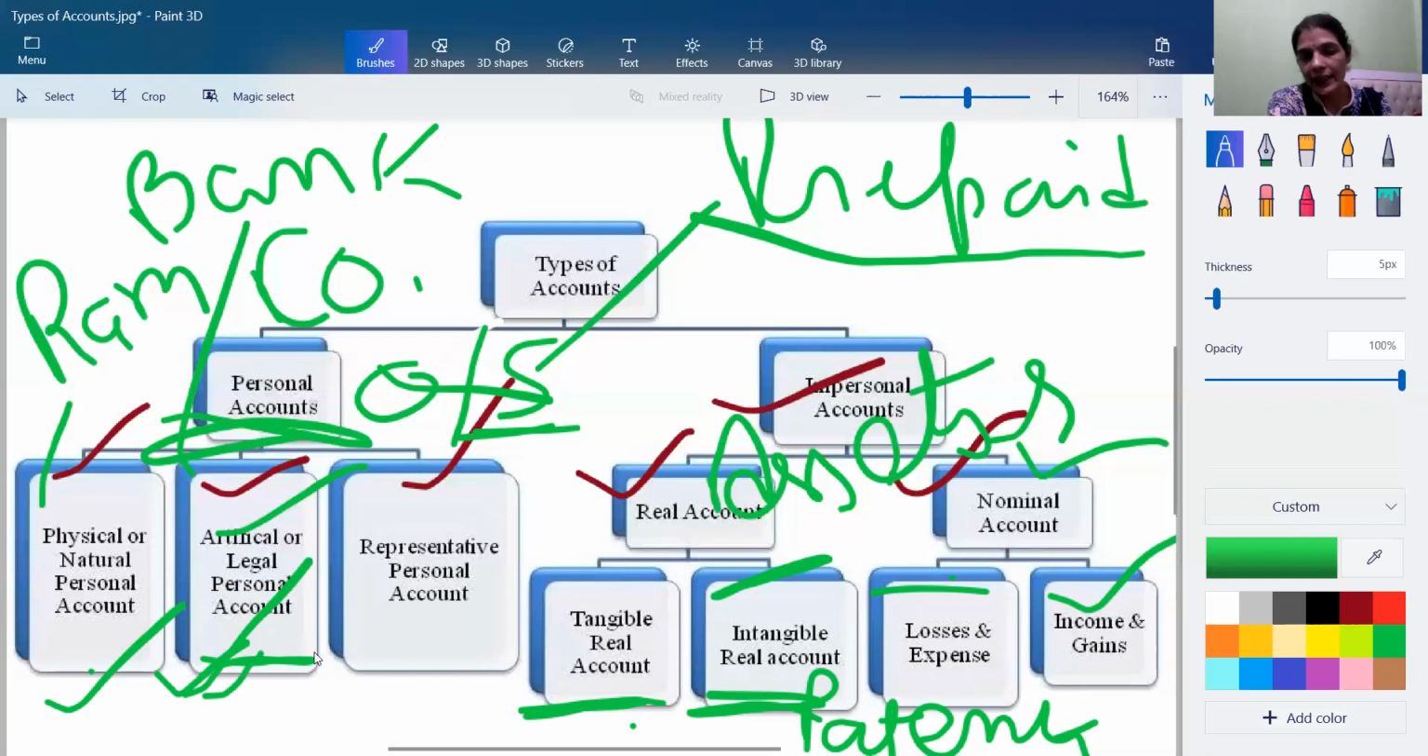So that's for the day. In the next lecture, I will discuss these accounts in detail and with their transactions.